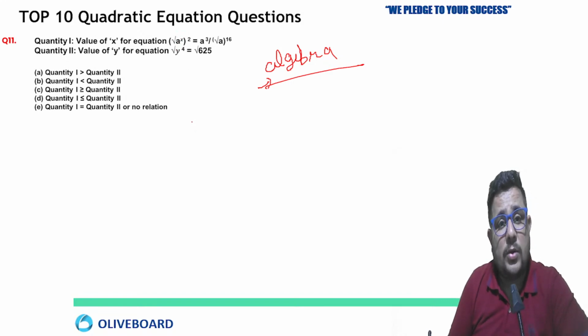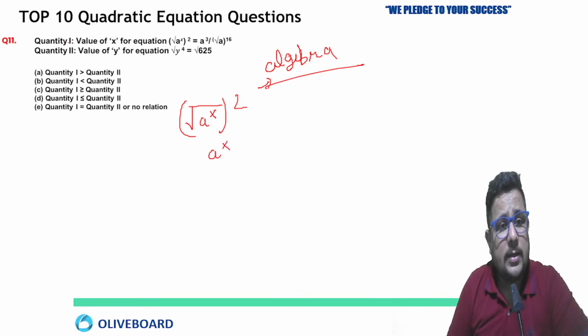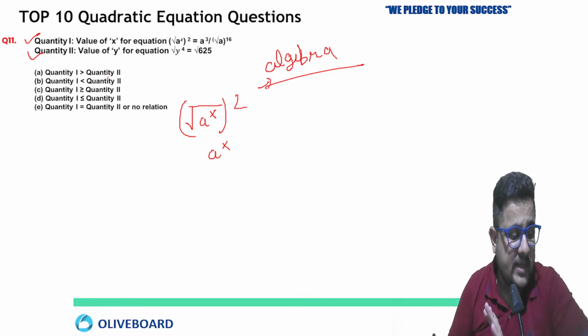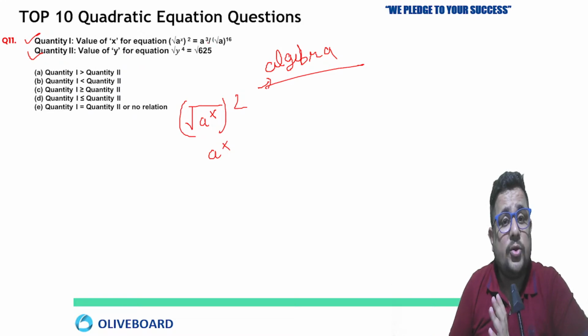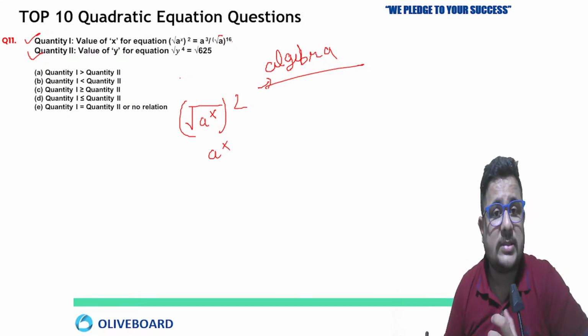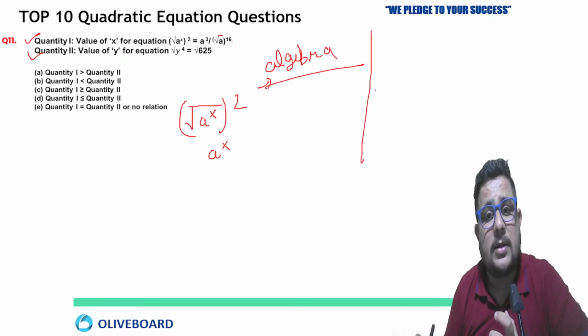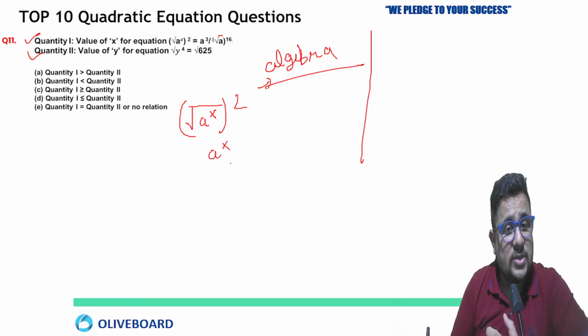Now, square root a. Okay, here what is given? Square root a to the power x whole square, which is going to be a to the power x only, right? Here what? Quantity comparison. Again, the question based on what? Quantity comparison, as you all know, right? C and D, very good. Now tell me, a to the power 3 upon square root a to the whole power 16. Some algebra means some basic comparison also we must know how to use powers, how to compare the powers, all those things you must know, right?